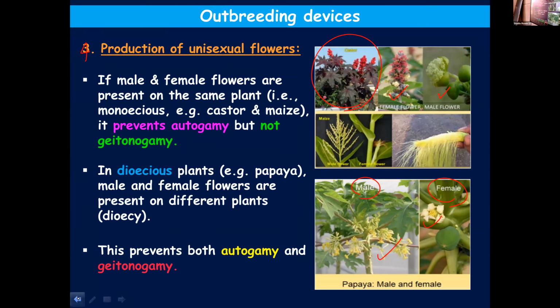The fourth outbreeding device that we discussed is producing unisexual flowers. Unisexual flowers means in a particular flower, either the male or the female reproductive part will be present. Both won't be present in the same flower. But unisexual flowers can be produced on the same plant. One minute, I'll show you.